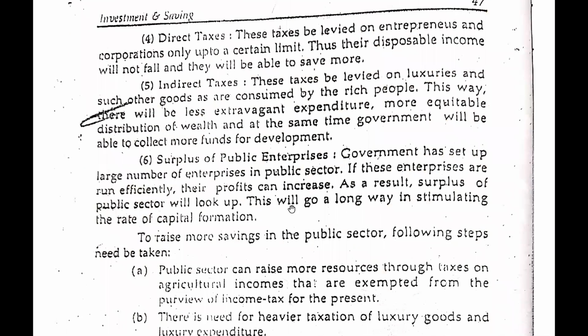Now guys, we will move further. Here are the direct taxes, indirect taxes, surplus of public enterprises, which are also one of the suggestions. If there will be a low rate of direct taxes, people will save more, people will deposit their money into the bank, and they are able to save more. If the rate of tax is high, people will not be able to save more money because they need to pay the tax at a high rate, so there will be a low margin of saving. So there should be changes in the tax rate.